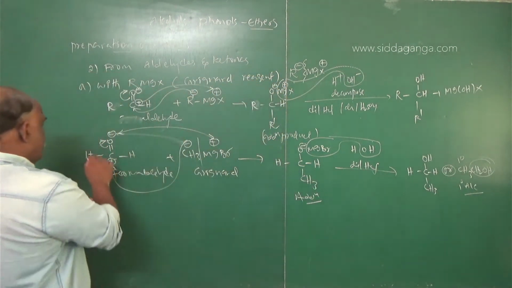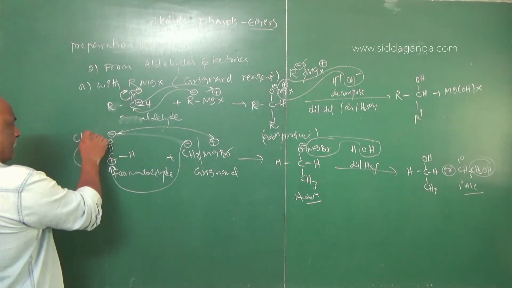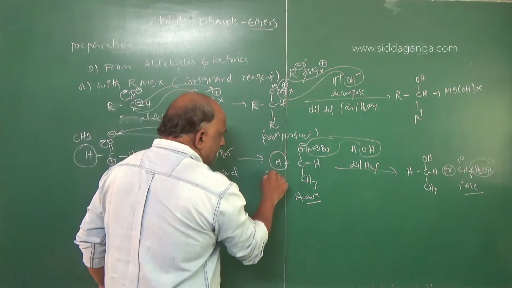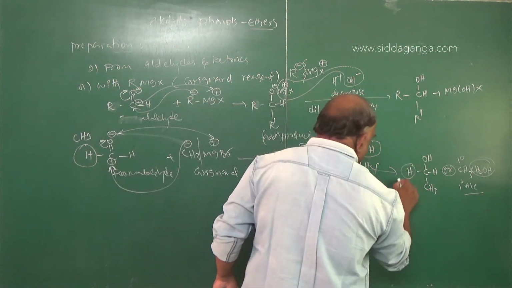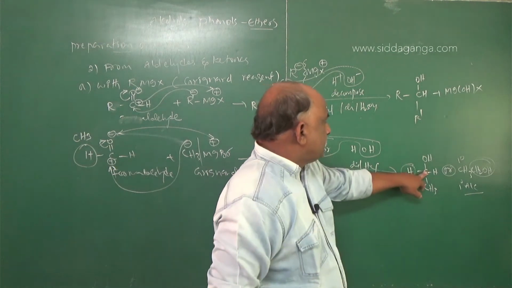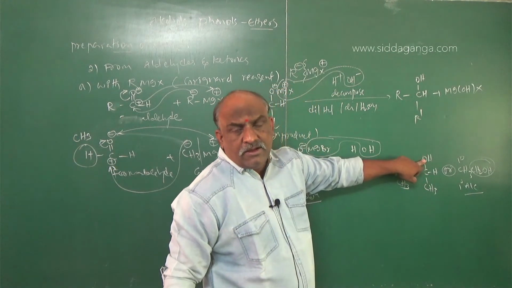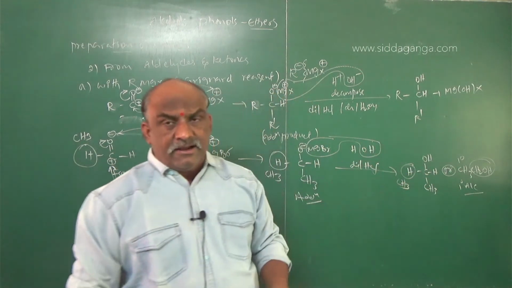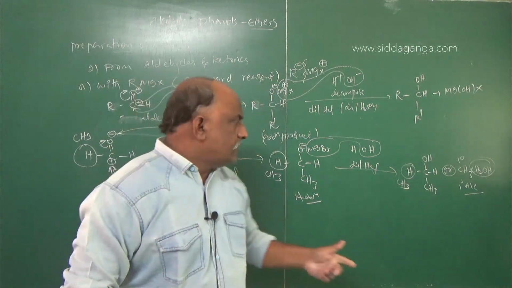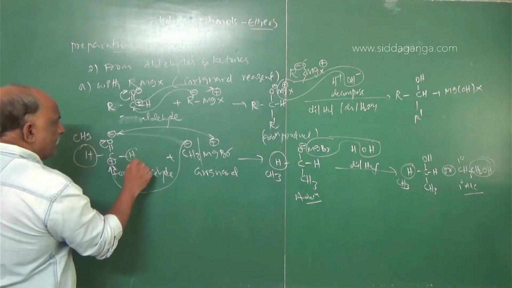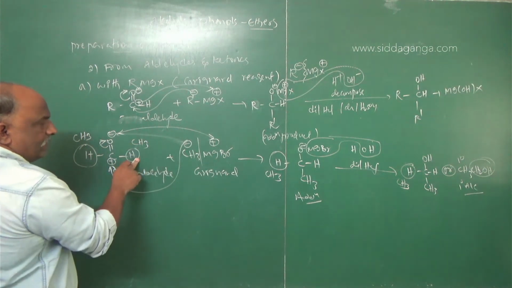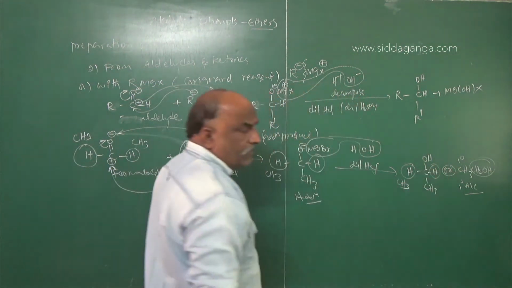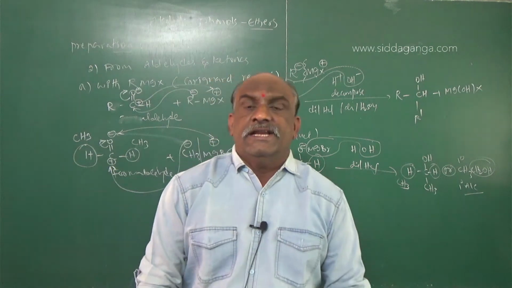Suppose here you replace this by CH3. Suppose you add this to CH3. Here also you take CH3. Here also we will get CH3. Then what will be the answer? The functional group carbon is attached to 2 carbons. Then we will get secondary alcohol. Suppose, similarly, you replace this hydrogen with CH3, or this hydrogen also with CH3. Then what we get is a tertiary alcohol.